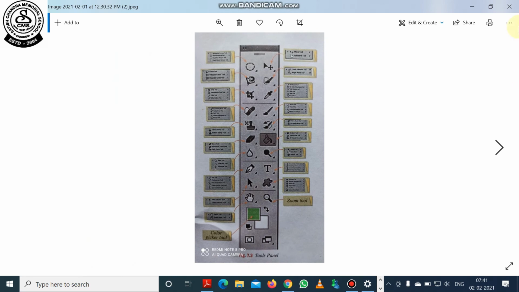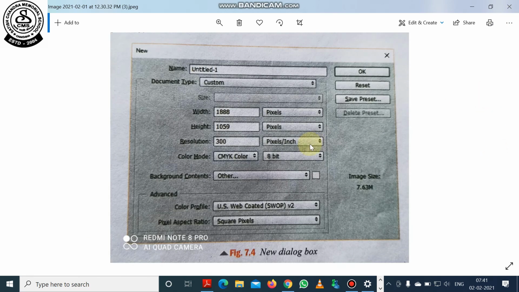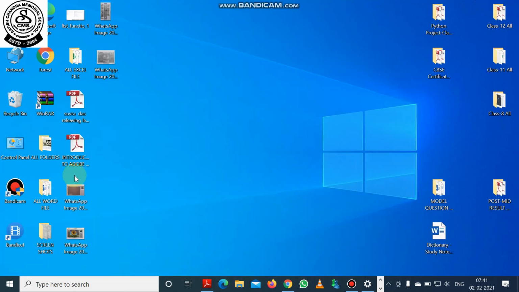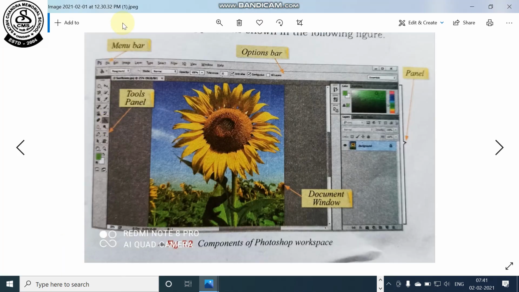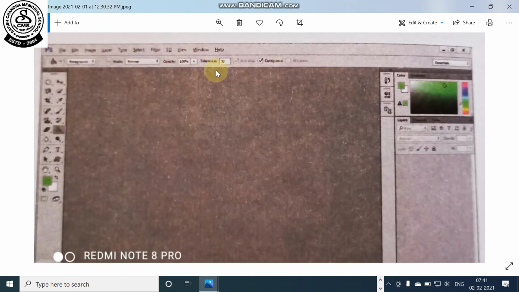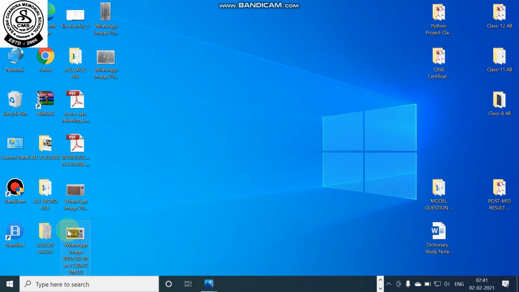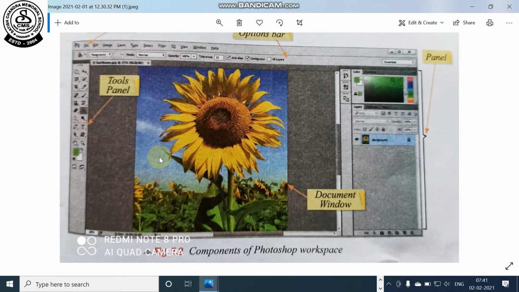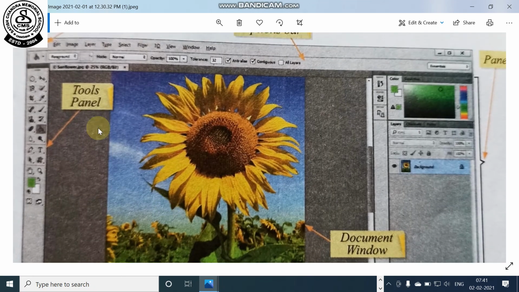And now going back to the next one, how to create the Photoshop file. How you can create the Photoshop file. Student, if you get back to here, you can see that at the first, if I show you, enlarge it, you can see at the first, there is the file menu. If you click on the file menu, one menu bar will come. Here you will click the new option.